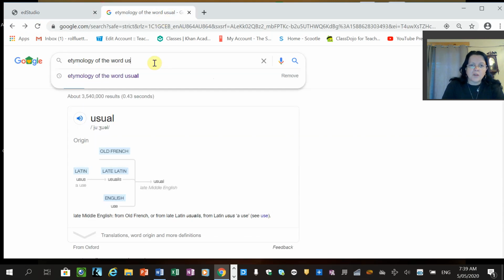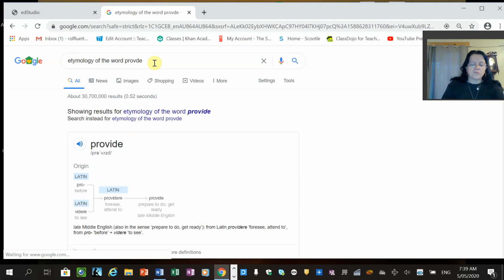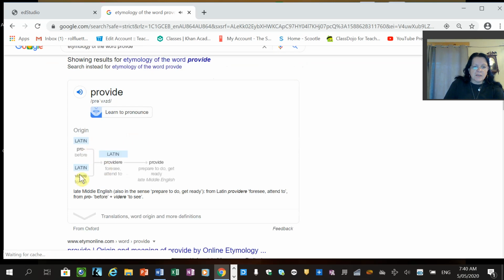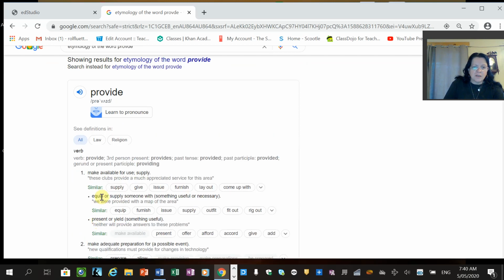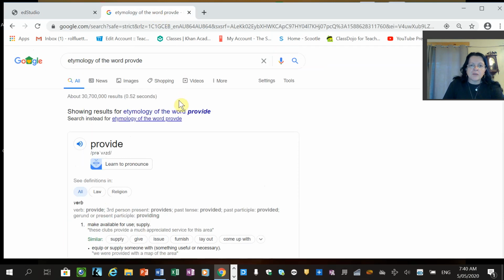Next one is providing. We'll go provide without the suffix. Provide. There's your IPA, and it's Latin again. Pro meaning before, videre meaning to see, and English became provide. Make available for use or supply. Next one is erosion. That might be a modern word too.